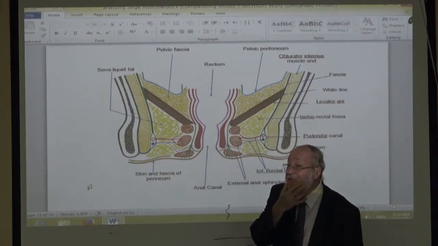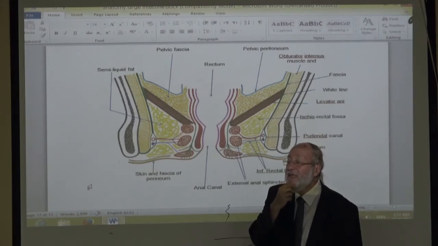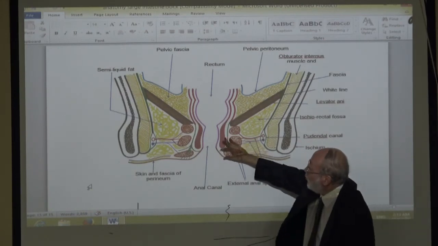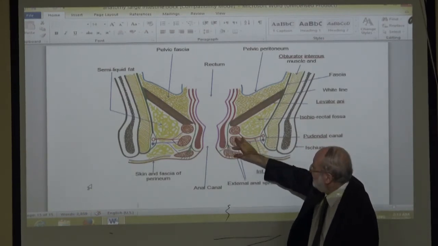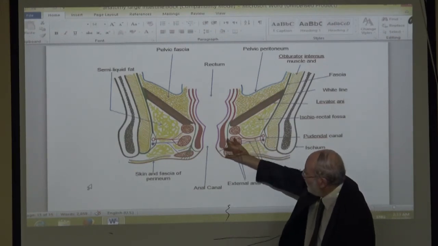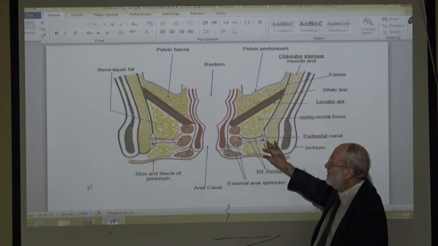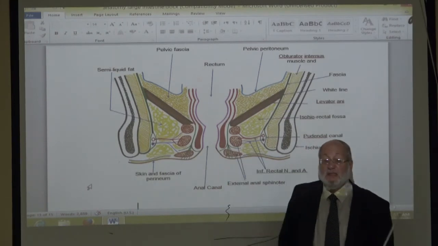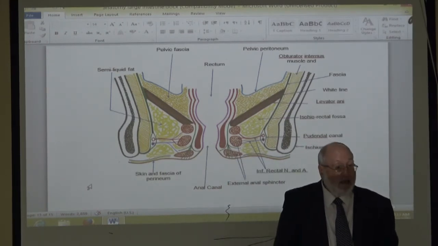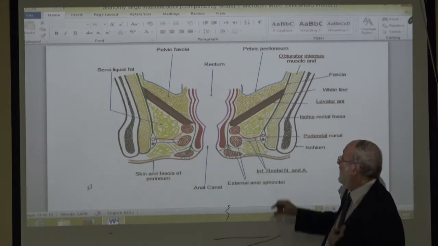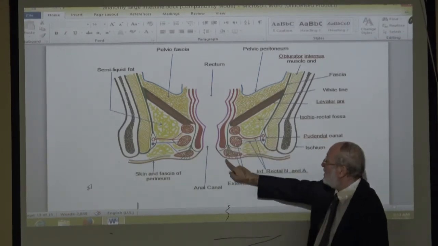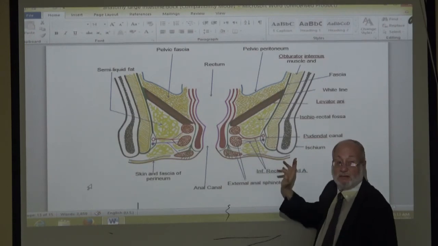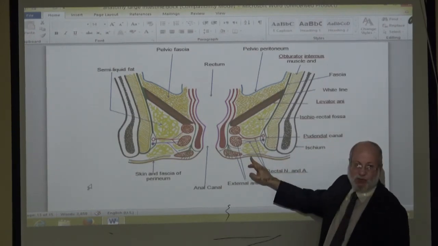The commonest abscess, about 60% of abscesses, occurs in the space surrounding the lower third of the anal canal, the space surrounding the anus. What is it called? The perianal space. It is bounded from outside by the skin around the anus, which is usually the source of infection.